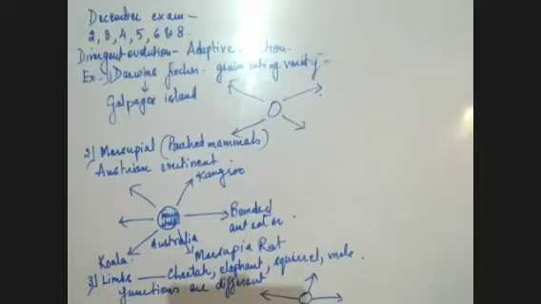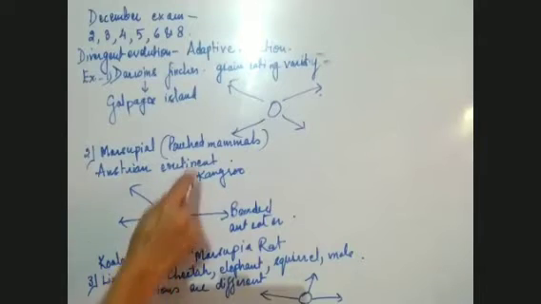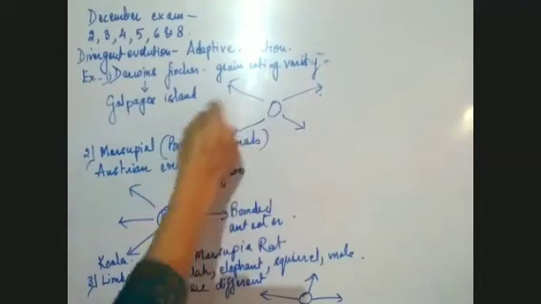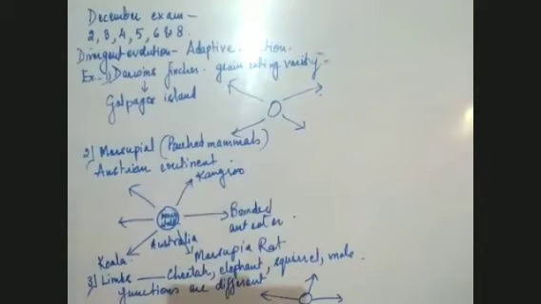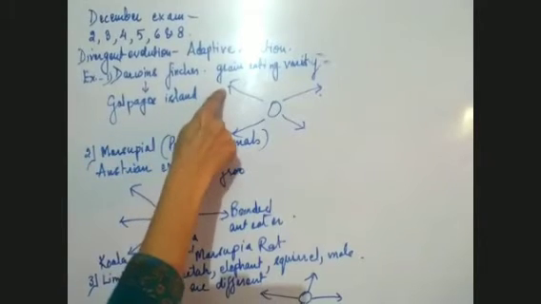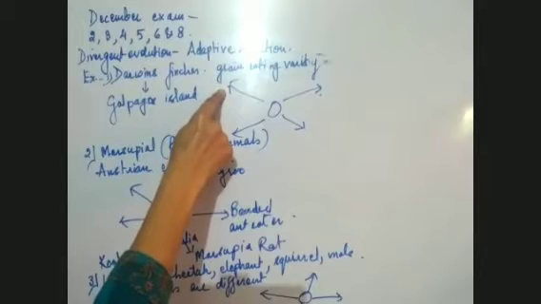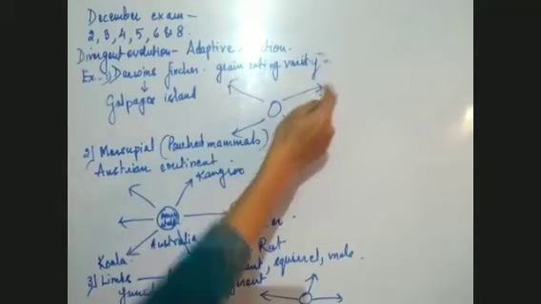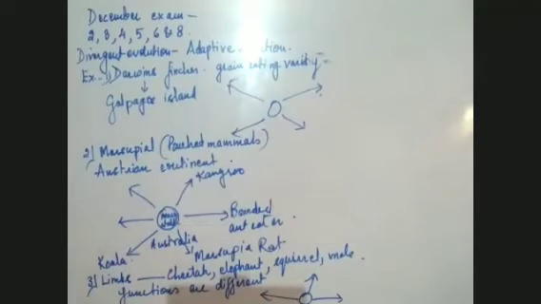And how do they adapt? They invade new habitats. In Darwin's Finches, they adapted to new habitats. And when they adapt to new habitats, they adapt the mode of life which is present in that habitat, which is necessary for their living in that habitat. So they adapt that mode, whichever habitat they invade. So this is divergent evolution.